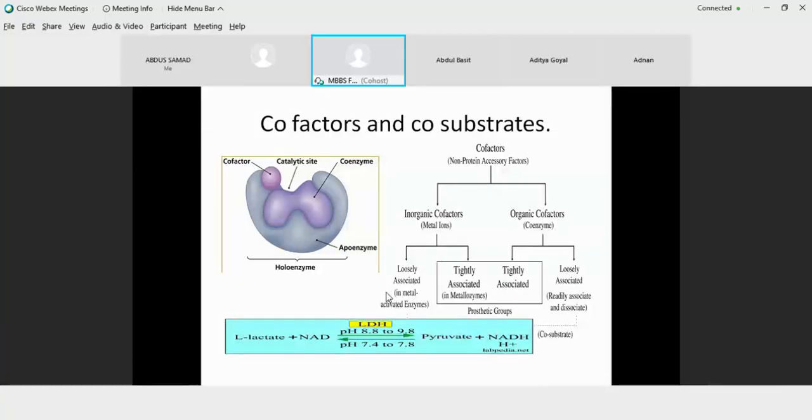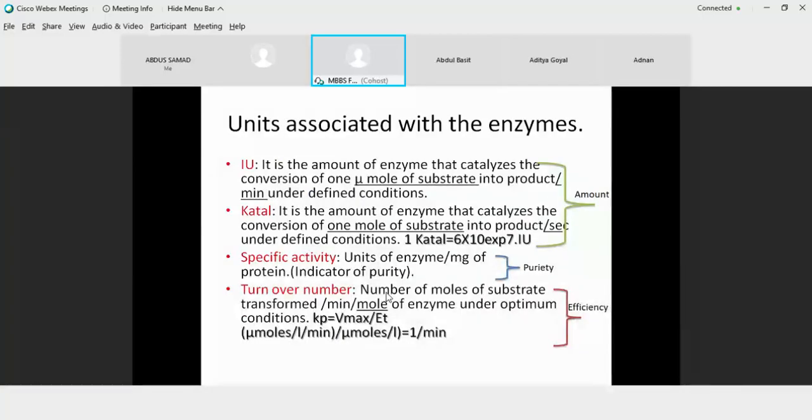Now there are certain units that are associated with the enzyme. When we say that your enzyme is a protein, okay, well, it's a protein. But when we measure a protein, we say, for example, your total protein in your plasma or serum is 6 to 8 grams per deciliter. But when you are talking about an enzyme, you have to work with certain units associated with the enzyme. Why? Because production of an enzyme is important, definitely, but production of an active enzyme is more important. If your enzyme is there in your system and it is not active, it is useless.